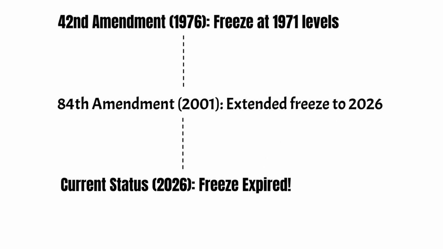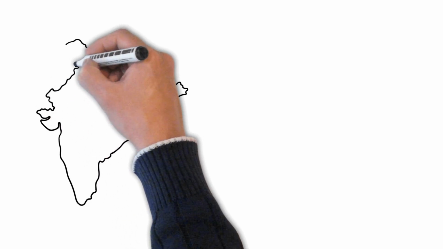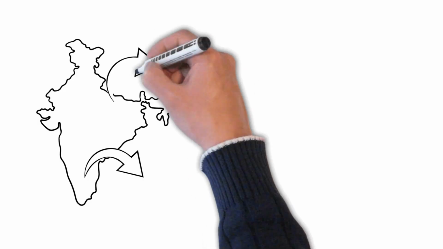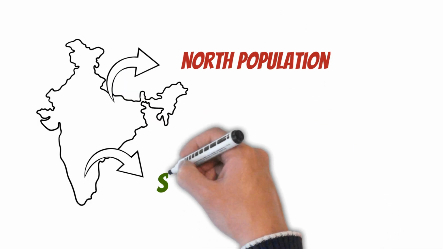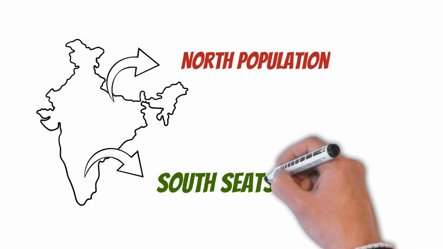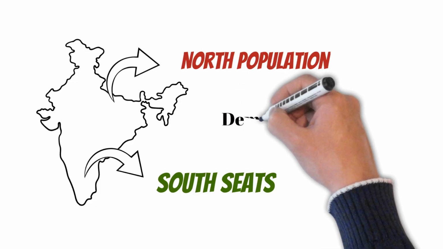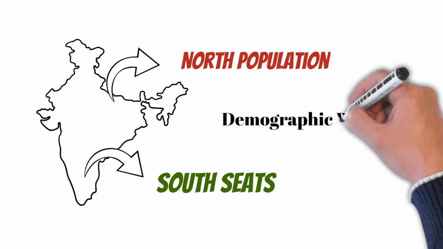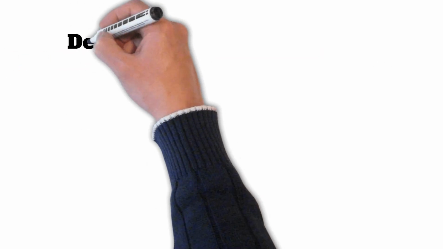Over the last 50 years, southern states like Kerala, Tamil Nadu and Karnataka strictly implemented national family planning policies, slowing down their population growth. On the flip side, northern states saw massive population boom. If a new delimitation commission redraws the Lok Sabha map strictly based on current population metrics, the total seats in the north will skyrocket while the south will lose massive political representation in parliament.